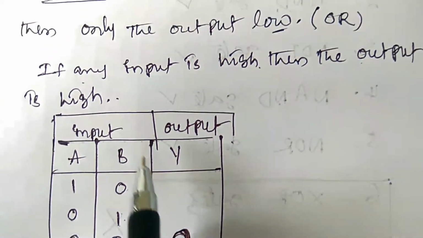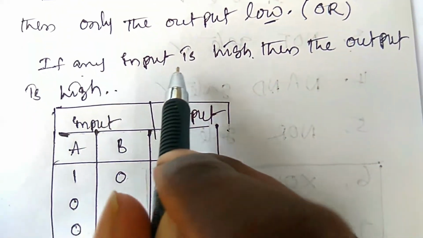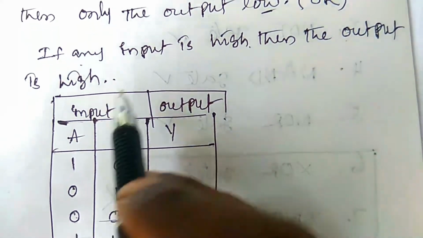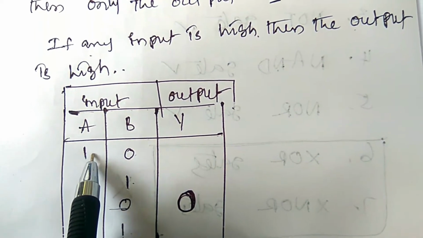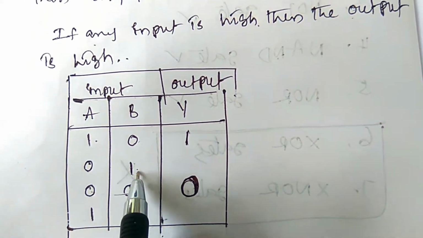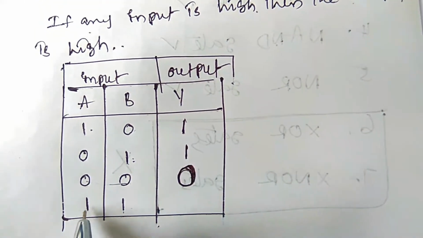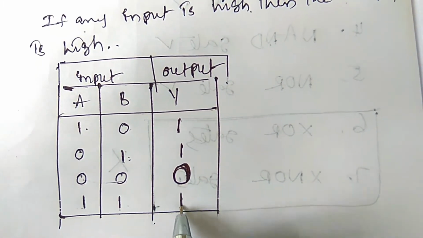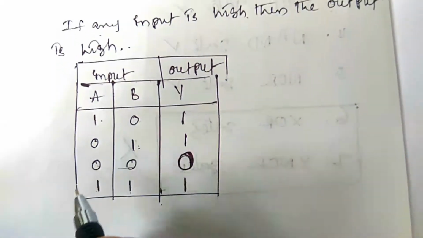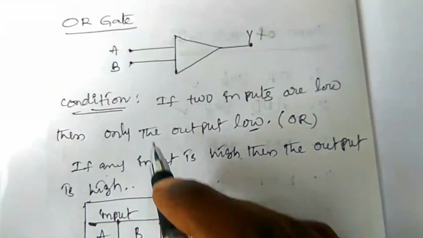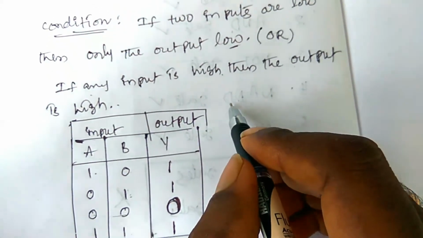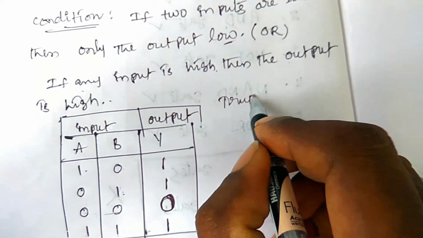That is the indirect meaning. Hence if any input is high, the output is high. This input is high, output is high. Both inputs are high, output is high. So this is the truth table of the OR gate.